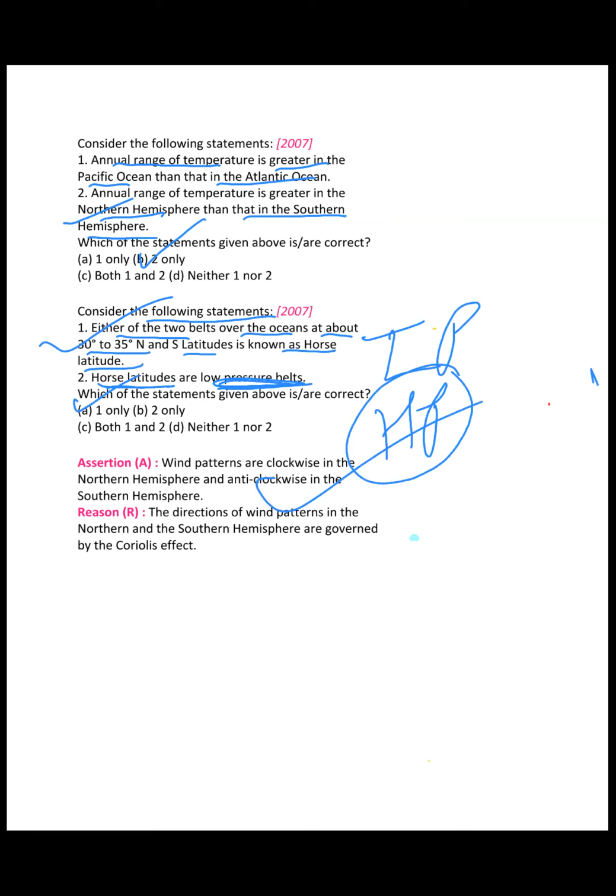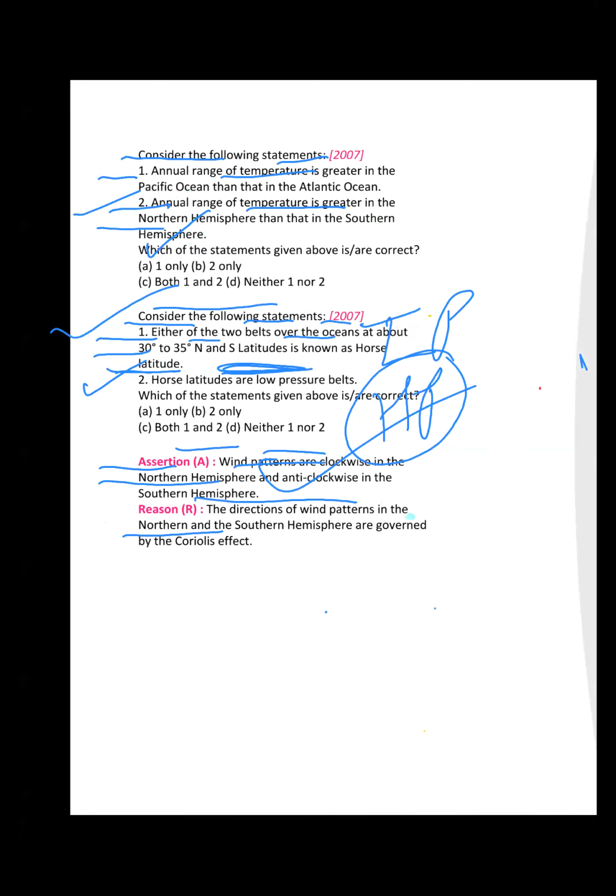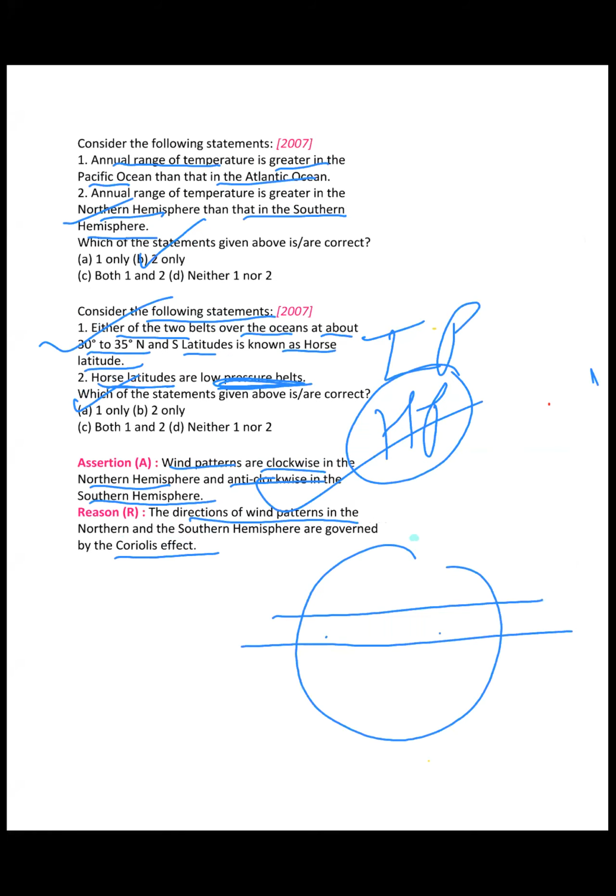Wind patterns are clockwise in the northern hemisphere and anti-clockwise in the southern hemisphere. Direction is due to the Coriolis effect. What do you think? Let me draw it for you, then you tell me. This is your wind pattern in the northern hemisphere. Is it clockwise or anti-clockwise?